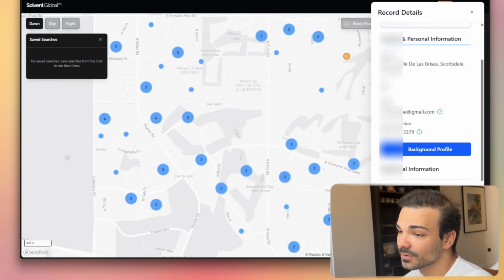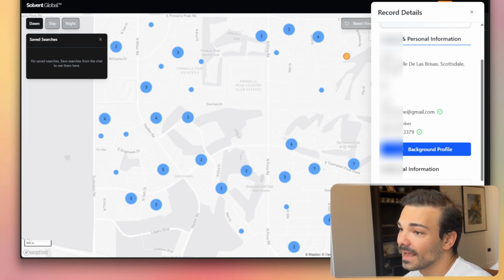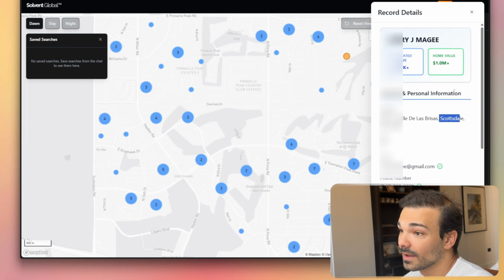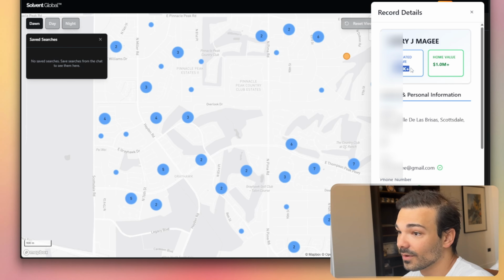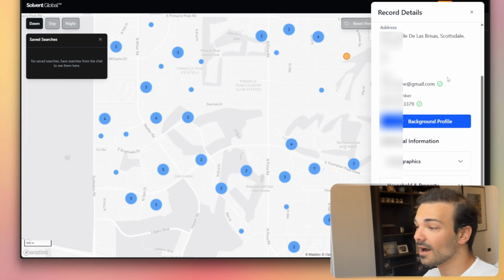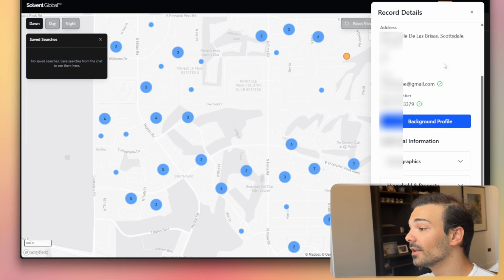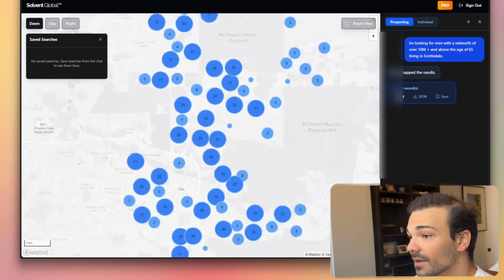And I know these individuals are above the age of 65, as we previously stated, and they live in Scottsdale. And then we can see, of course, they have a home value or an estimated income above $250,000, which means that these individuals are most likely going to be of the highest quality in terms of what we can find for clients. So now what I'm going to do is export this information just by clicking a CSV file.